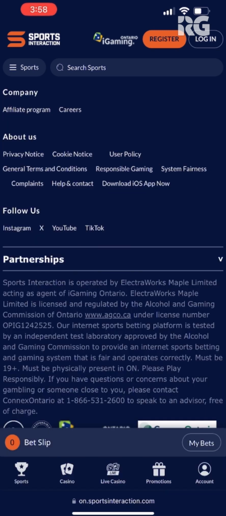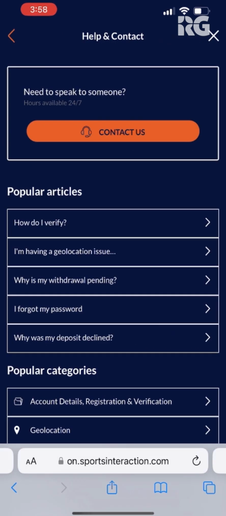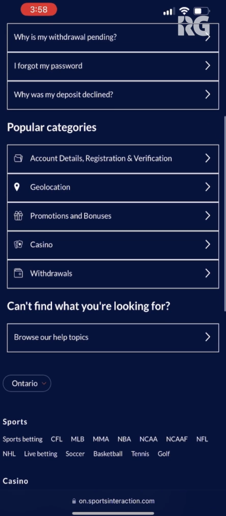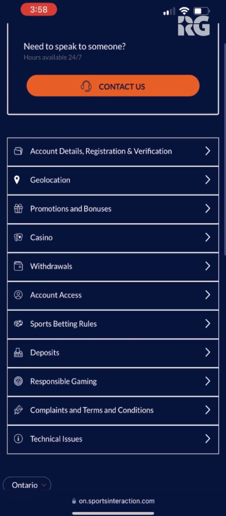Now, if you need help, here's how to reach support on mobile. Back here at the bottom, click help and contact. There you can contact them, and somebody is available 24/7. But there's also this help center where you can see a bunch of different articles and topics. You can browse them here. You have the casino if you want to venture over there. You have geolocation, withdrawals, account access, deposits, responsible gaming, and more.